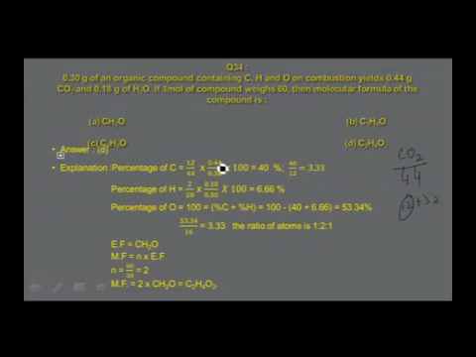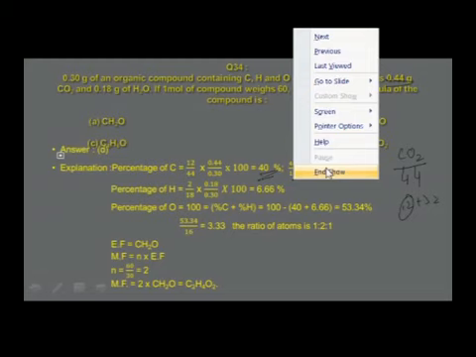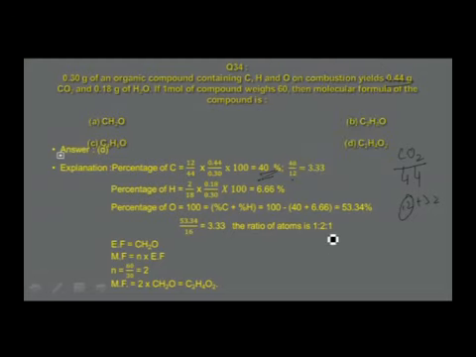What is this 0.44? 0.44 is the mass of carbon dioxide that is formed in the reaction. 0.44 by 0.3 into 100 gives you 40%. This 40 is the percentage composition, divided by 12. What is this 12? 12 is the atomic mass. This gives you the number 3.33. So 3.33 is the ratio of carbon atoms. Let us keep it as it is.